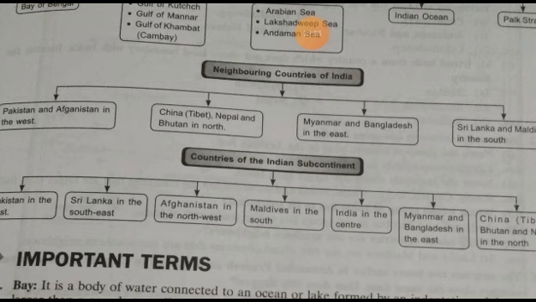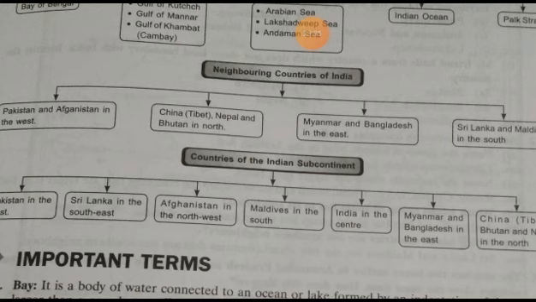And then the countries of the Indian subcontinent: Pakistan in the west, then Sri Lanka in the southeast, then Afghanistan in the northwest, Maldives in the south, and India in the central.